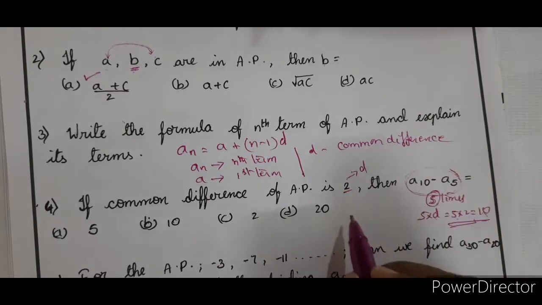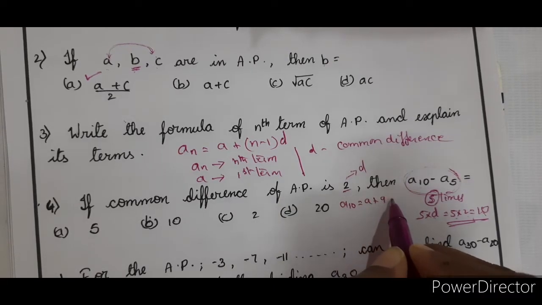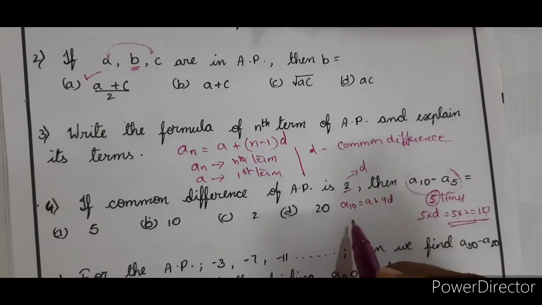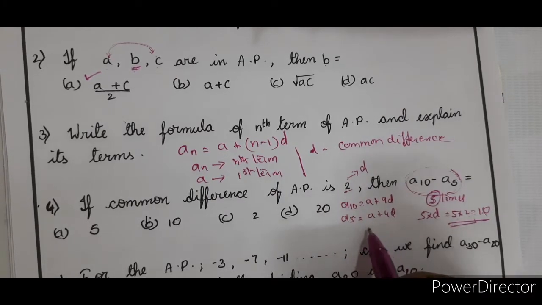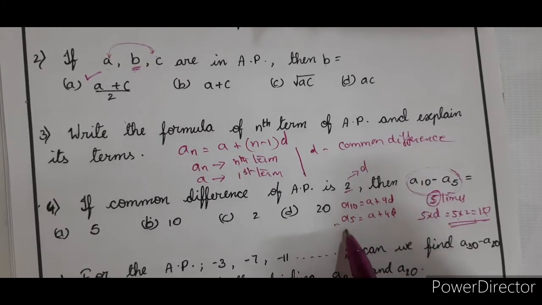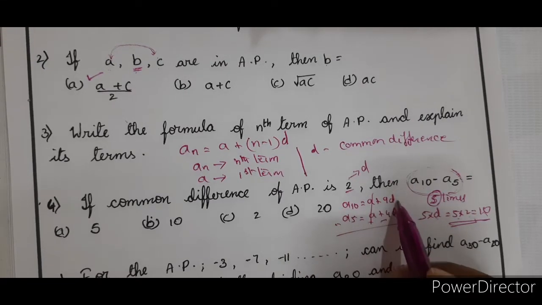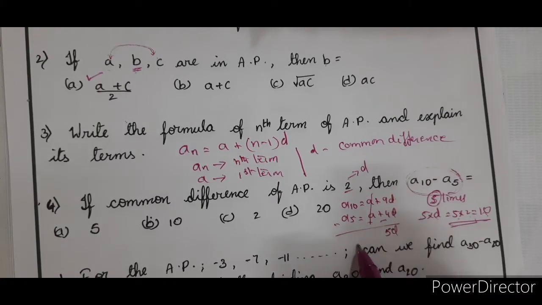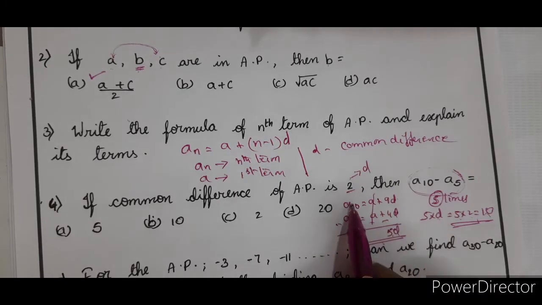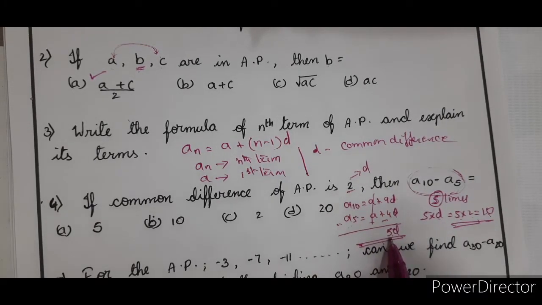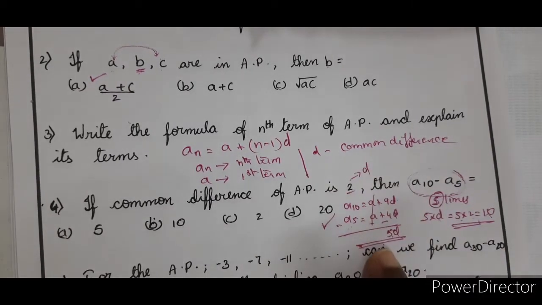Right. Now, suppose I say A10 is equal to A plus 10 minus 1, that is 9D, and A5 is A plus 4D. Now subtracting, A10 minus A5, the subtraction sign changes, A and A get cancelled, 9D minus 4D is 5D. This is directly from the formula. If you substitute and do it, the difference between A10 and A5 is 5D. So, those who want to follow the mathematical method, you can do this.